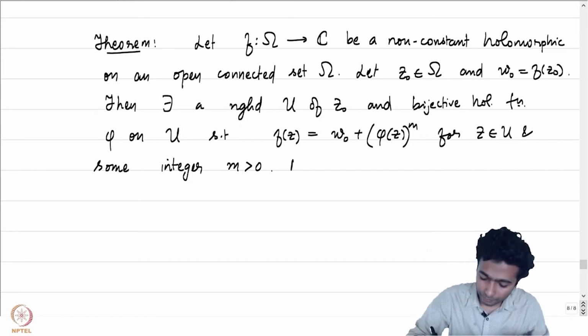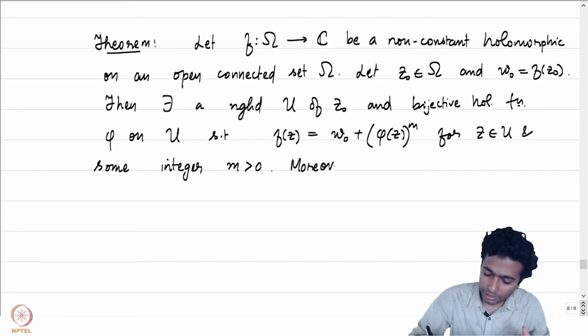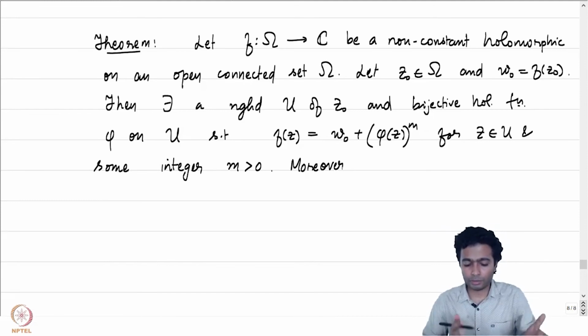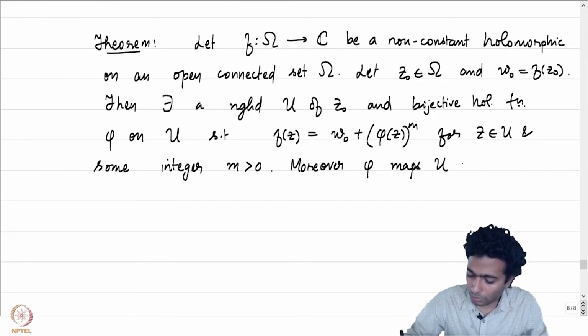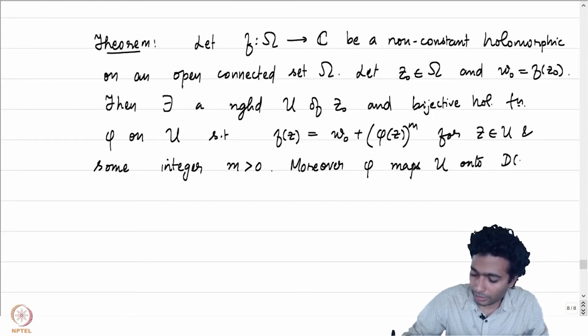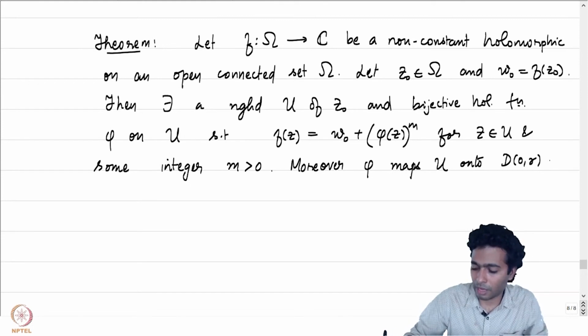Moreover, we can arrange for our phi to map U onto a disk. Phi maps U onto D(0, R) for some R positive.